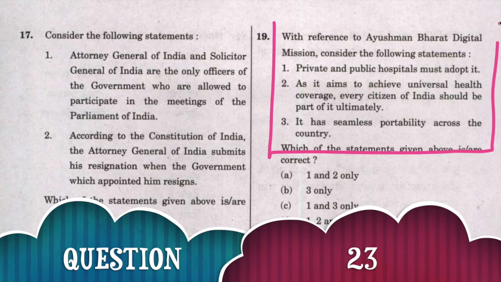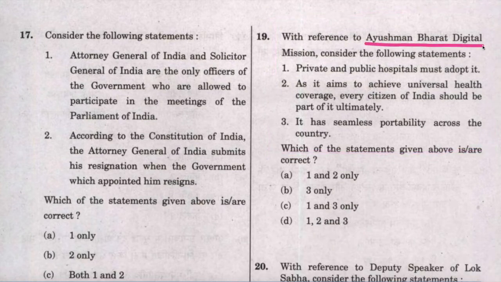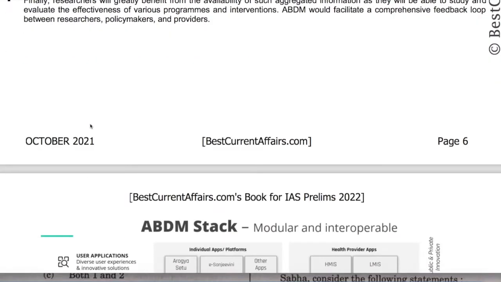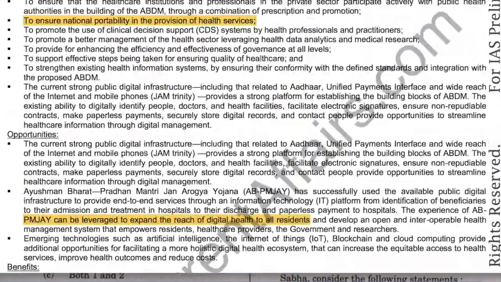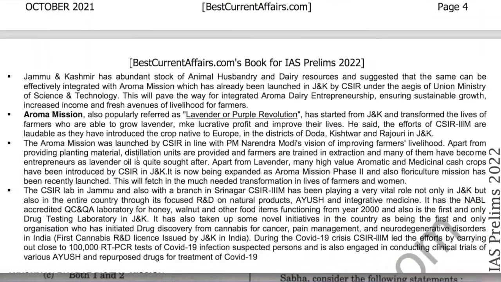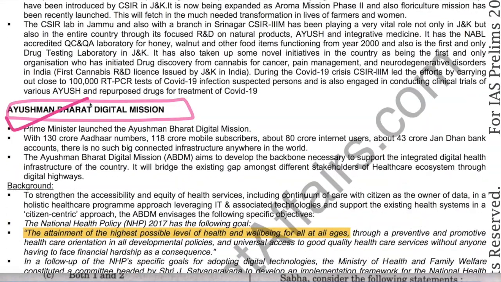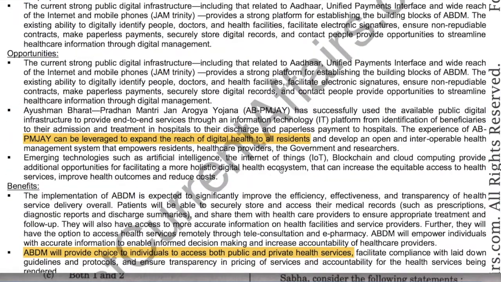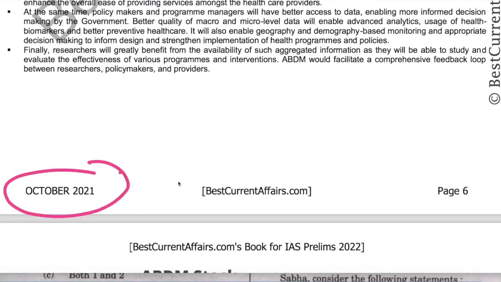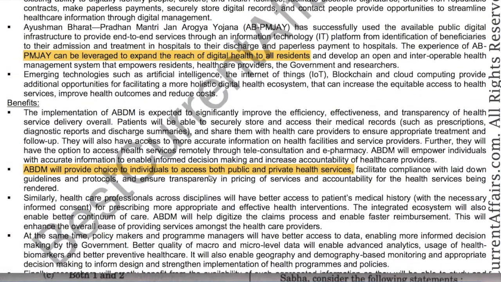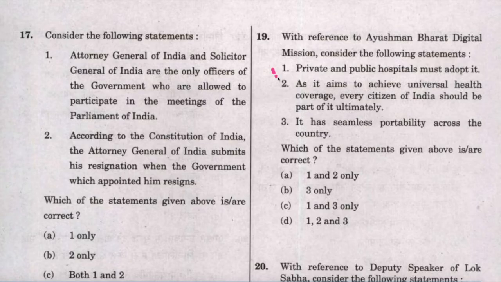Next question. With reference to Ayushman Bharat Digital Mission, consider the following statements. First statement is that private and public hospitals must adopt it. This statement is correct. This is our October 2021 current affairs book in which we have explained this Ayushman Bharat Digital Mission comprehensively on page number 5, 6 and 7. On page number 6, here it is mentioned that Ayushman Bharat Digital Mission will provide choices to individuals to access both public and private health facilities. Statement 1 is correct.